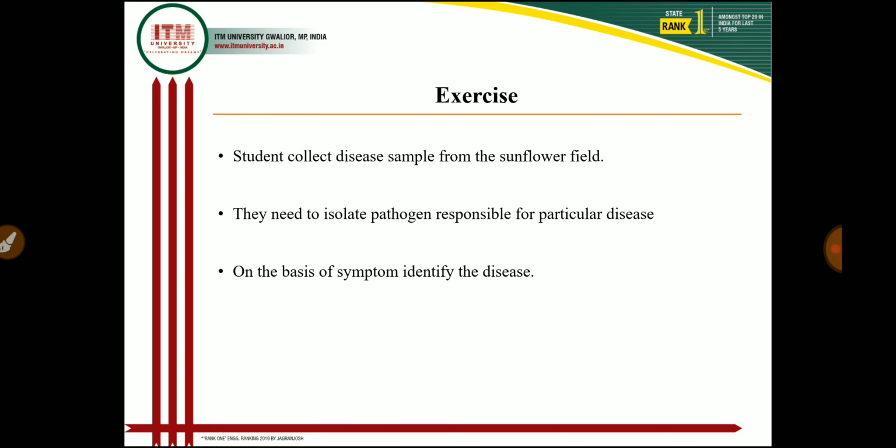And if people or farmers ask which disease occurred in a sunflower crop with these symptoms, you have to identify it and suggest a good or proper remedial measure for controlling the diseases.